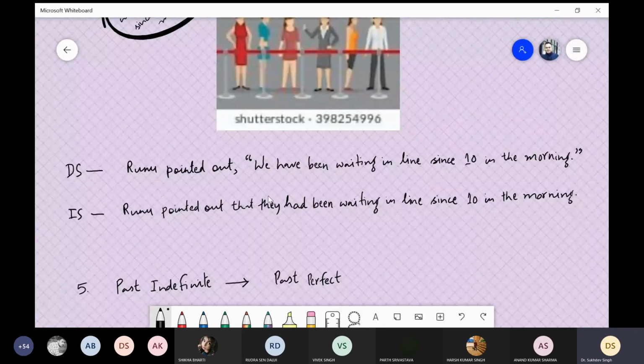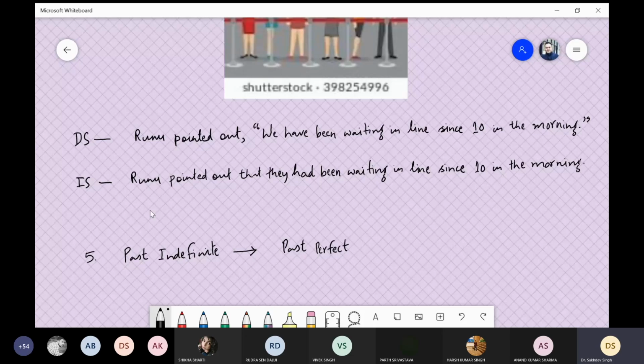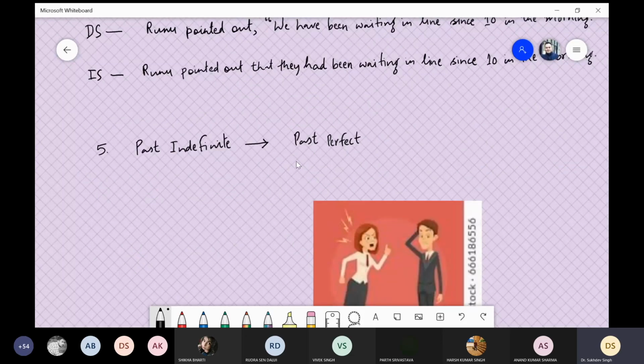Now this indirect speech is not from the perspective of Runu. This indirect speech is from the perspective of you or me. Okay, that's why we are reporting these people. So when we are reporting what Runu had said, we have to convert we into they. Remember the rule over there. So we is converted into they, and then had been waiting. Have been waiting is converted into had been waiting in line since 10 in the morning, and then full stop. And then when there is past indefinite tense, you convert past indefinite tense into past perfect tense.